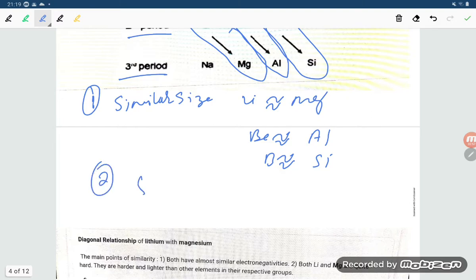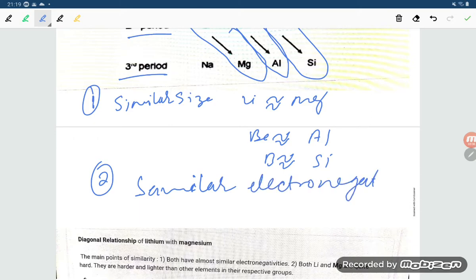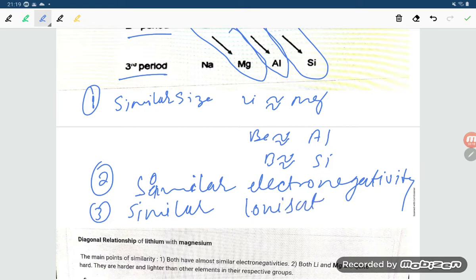The second one is similar electronegativity. They have similar electronegativity, so similar properties. And the third point is similar ionization energy. Due to these three reasons, they are diagonally related with each other.